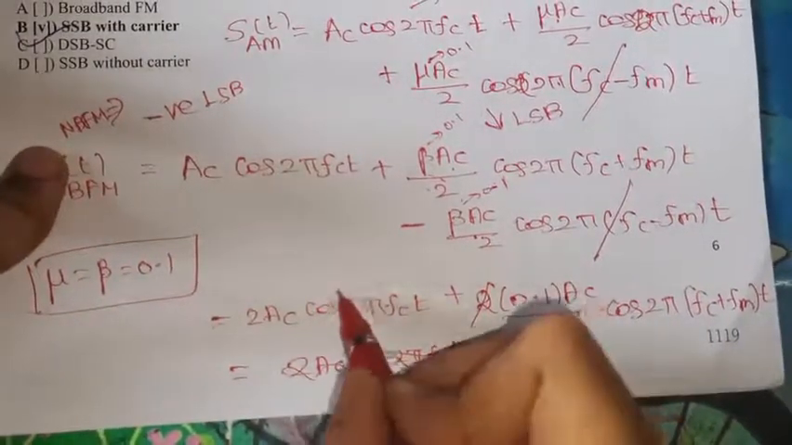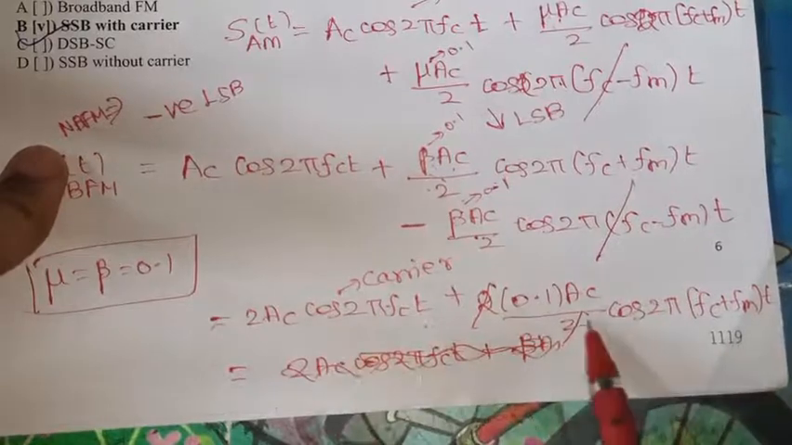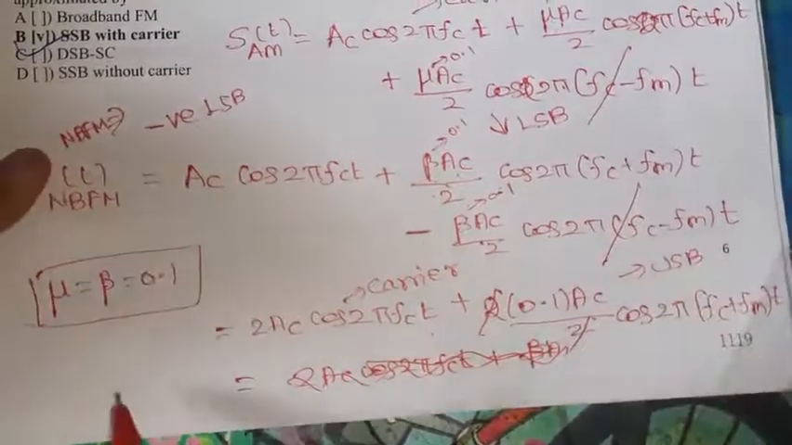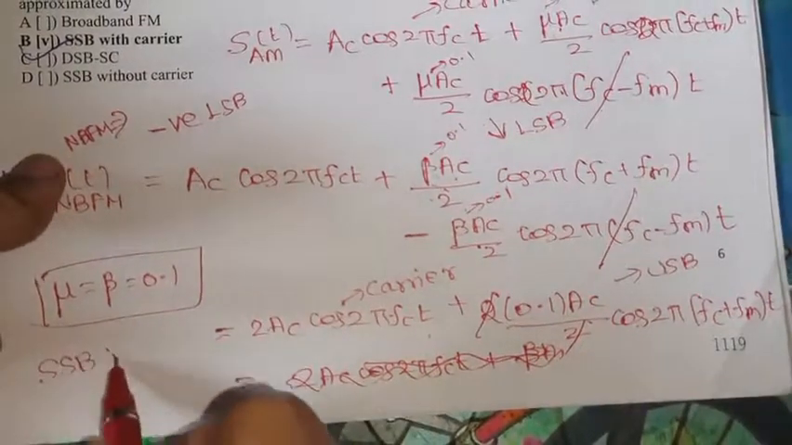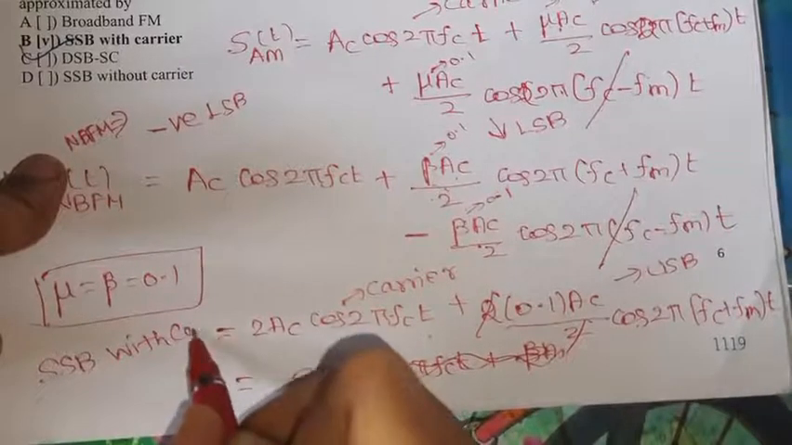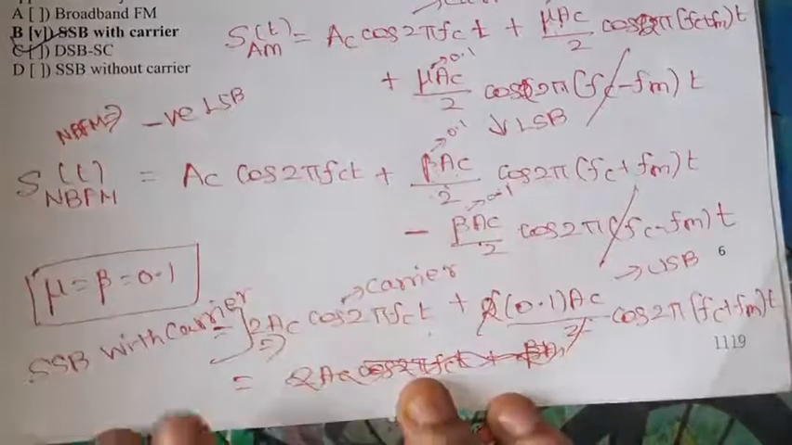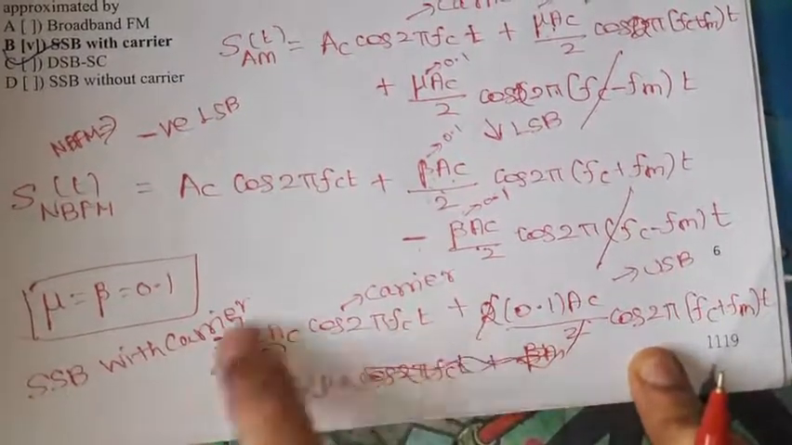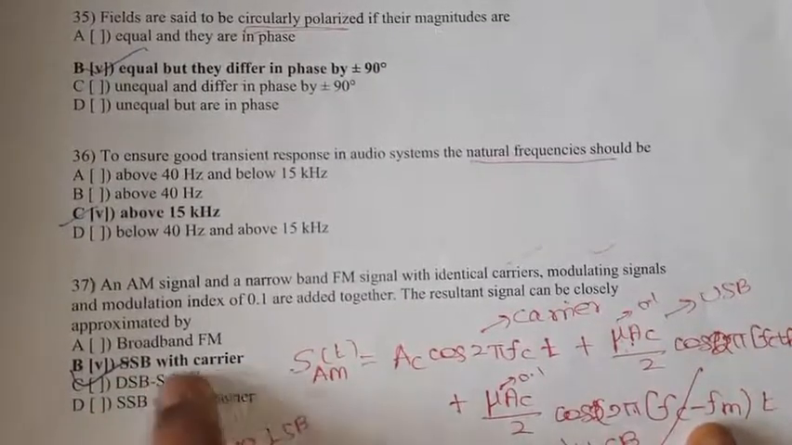So this is the carrier signal, and this is the resultant signal. This is the carrier, and this is the upper sideband, only one sideband. So the resultant signal has only one sideband, which is single sideband with carrier. So the option is single sideband with carrier. Option B is the right option for this problem.